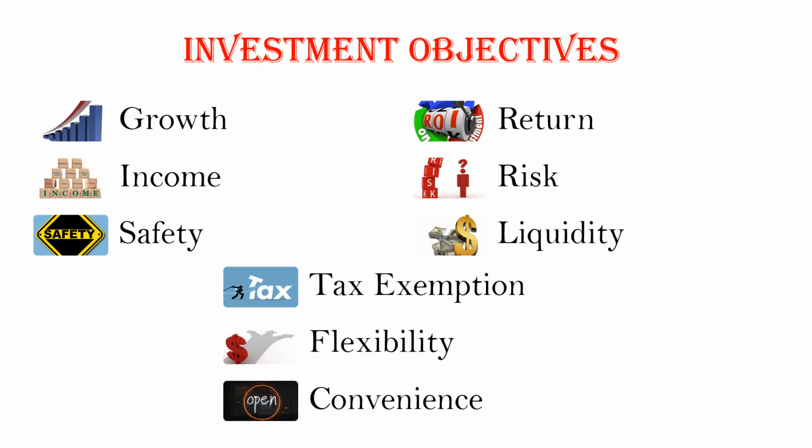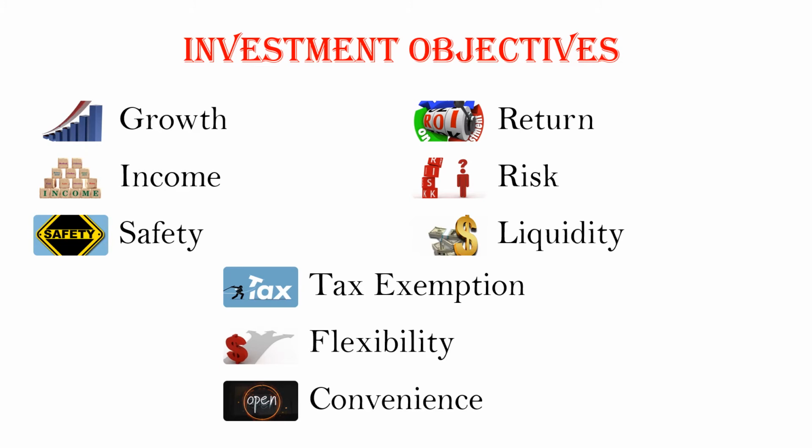Then next is tax exemption. Several industrialists or businessmen invest their assets for getting the tax benefit or the tax exemption facility. That's why they invest their money in different bonds, different securities, different funds, etc.